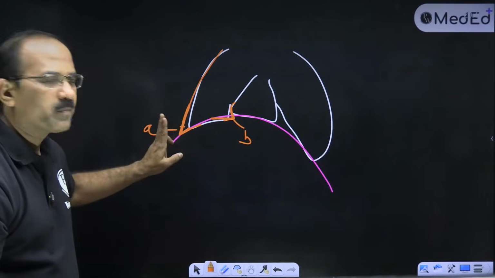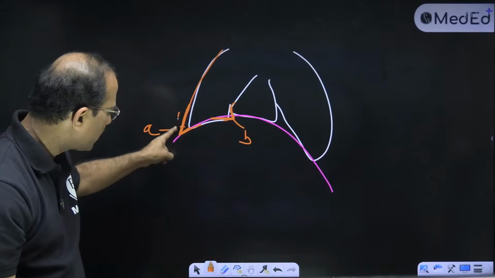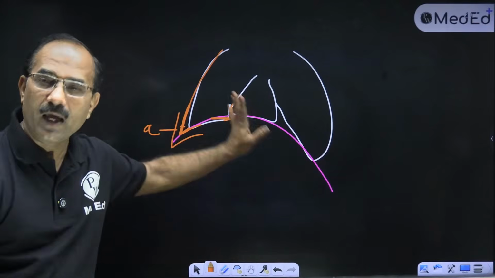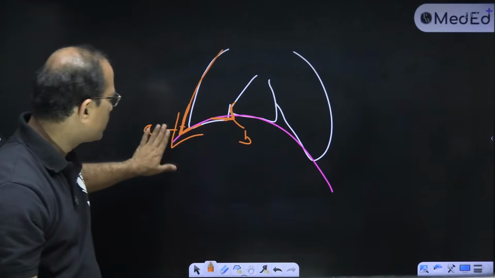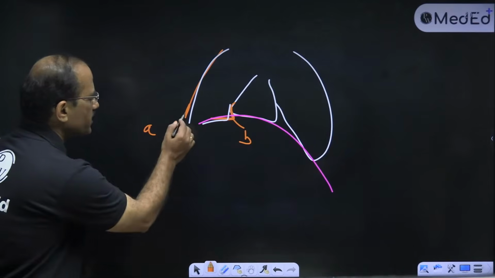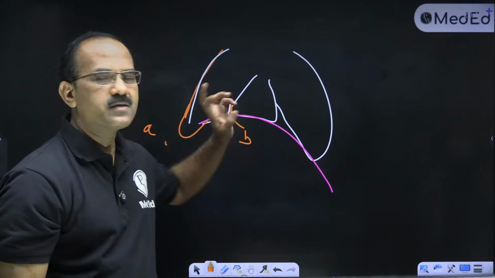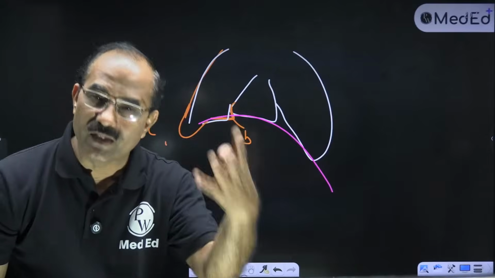This costodiaphragmatic recess should be an angle, an acute angle. If there's a pleural effusion, it becomes blunt. This recess becomes blunt. So this is the costodiaphragmatic and this is the costomediastinal recess.